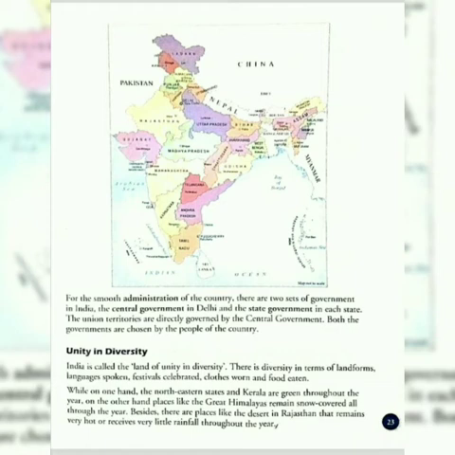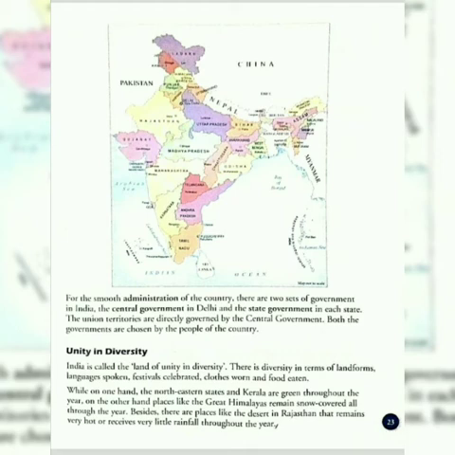Unity in diversity. India is called the land of unity in diversity. There is diversity in terms of landforms, languages spoken, festivals celebrated, clothes worn, and food eaten.